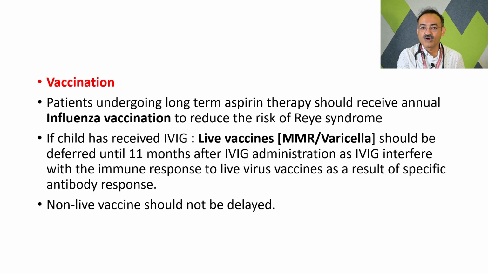Second, we should not advise live vaccines, especially measles, mumps, rubella and varicella vaccine, or we should defer them till 11 months after IVIG administration, as intravenous immunoglobulin interferes with the immune response to live virus vaccine as a result of specific antibody response. And we should advise non-live or killed vaccines as per the scheduled dates. So we should advise the influenza vaccine to all children, and the live vaccine should be deferred till 11 months after IVIG.